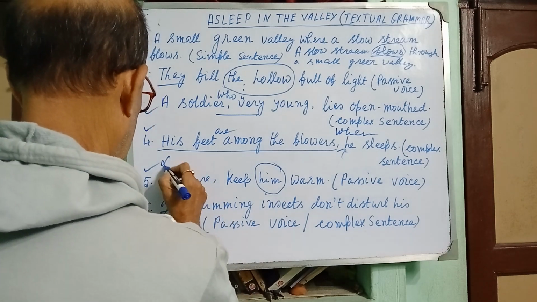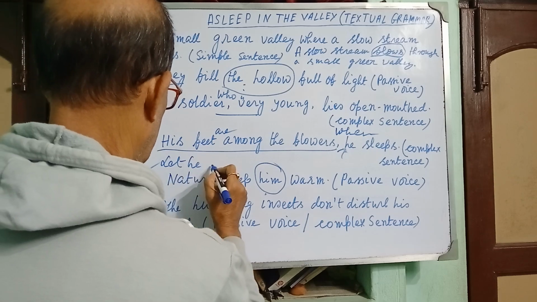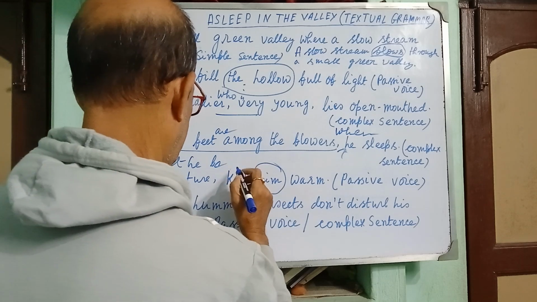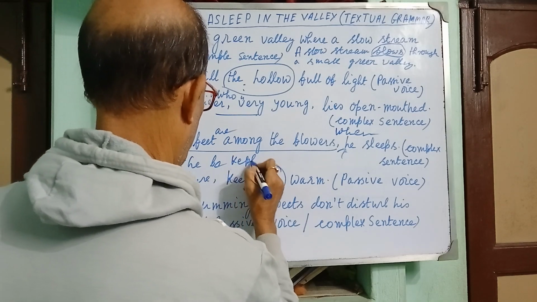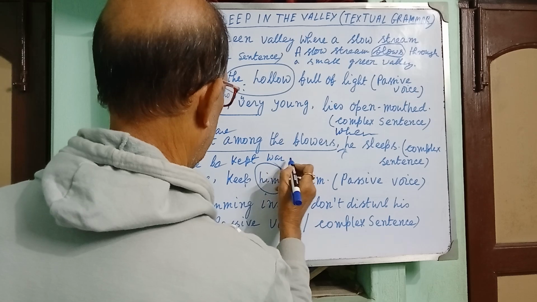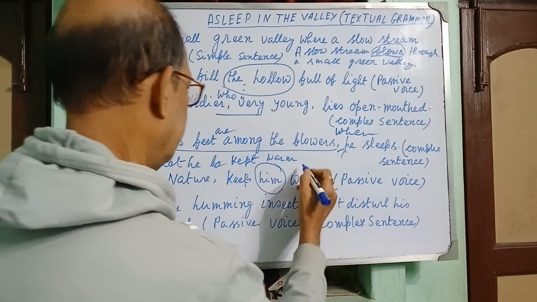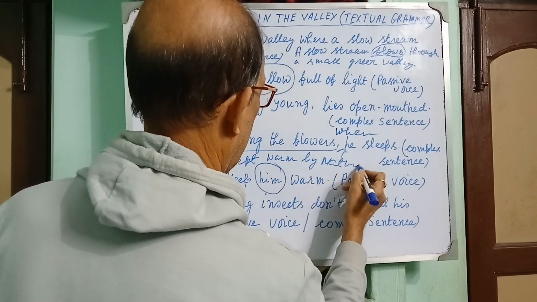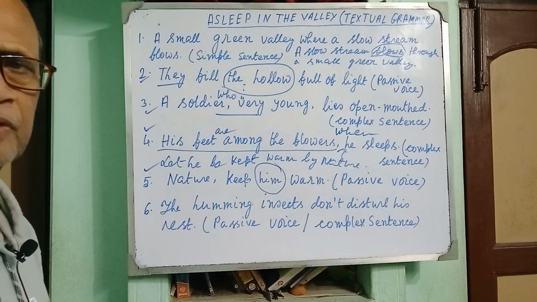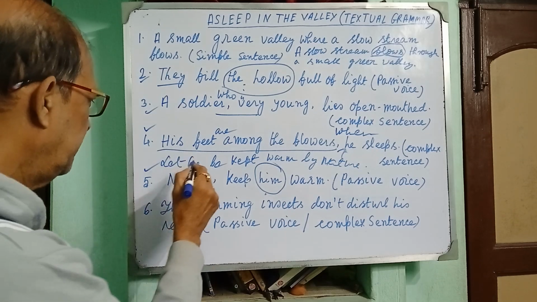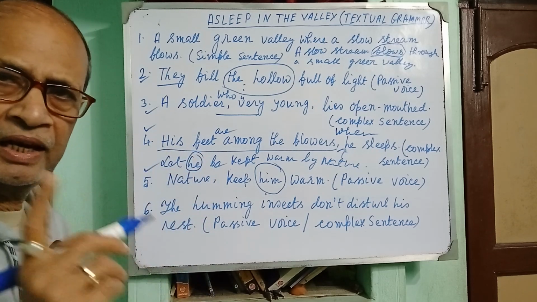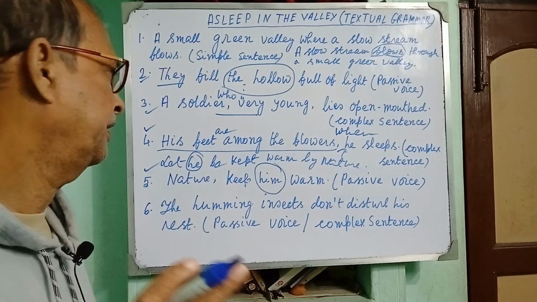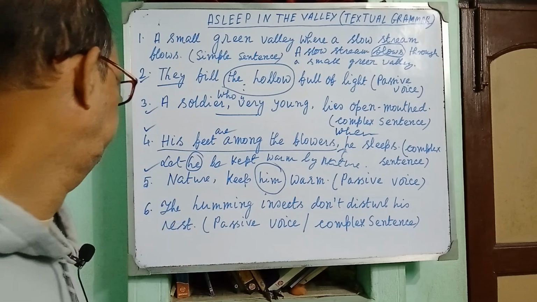Let he be kept warm by nature. Clear? Now this is the passive form. Let he is subject. Let he be kept warm by nature. This is the fifth item.